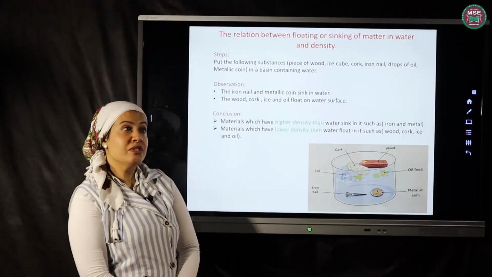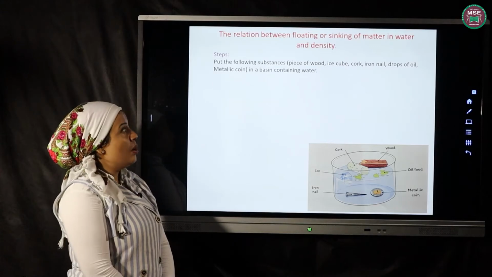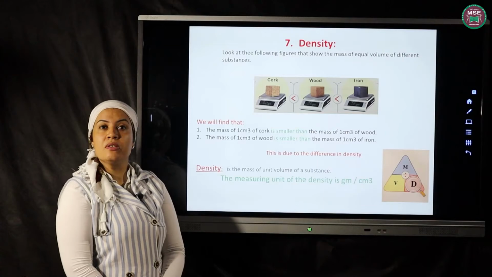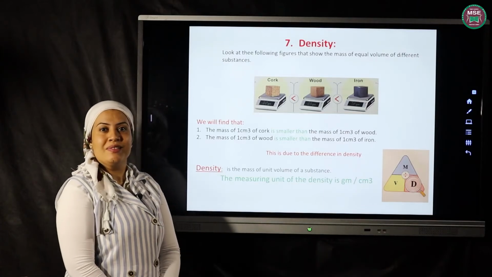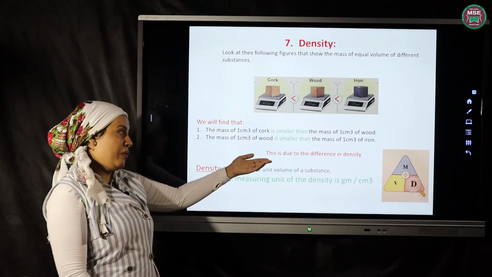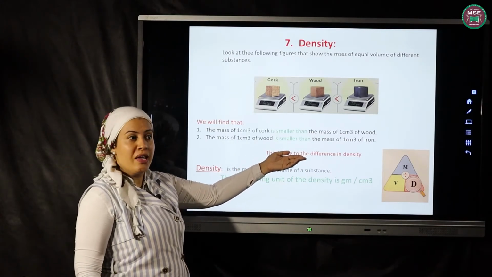I have a question about the density. Why are the masses of equal volumes of different substances different? Because they are different in their density. This is due to the difference in their density.